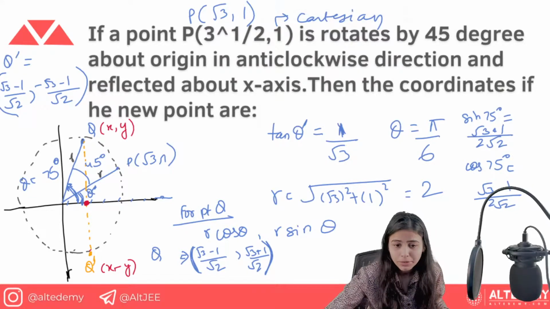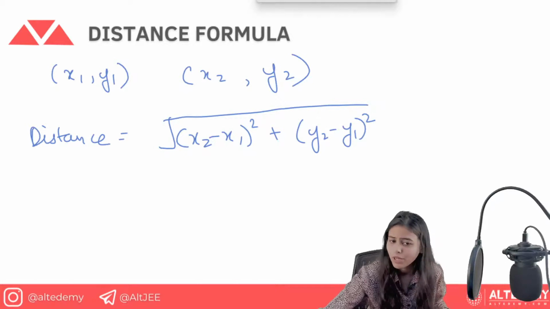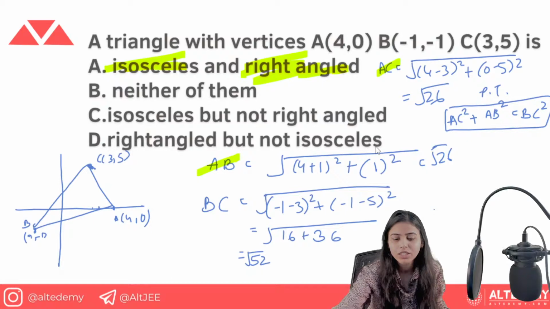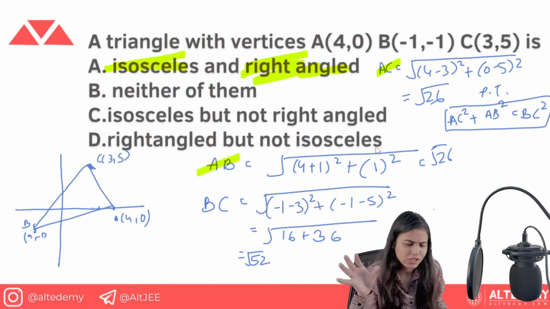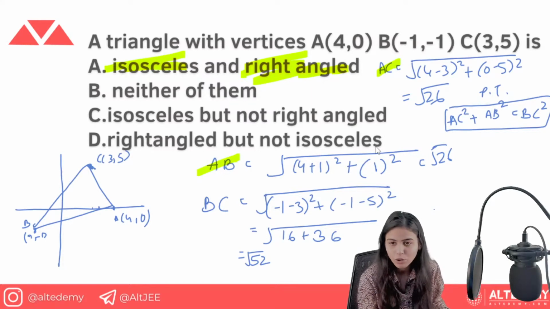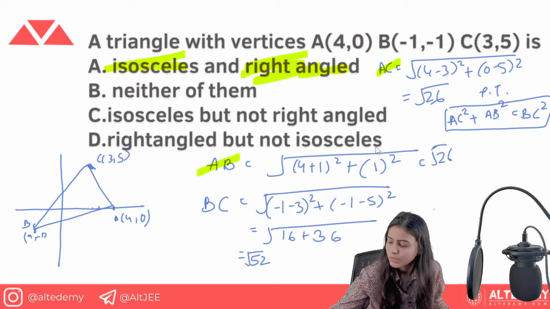Okay, simple thing. Distance formula, already knew it. Now moving to the third question, that was confirming whether the triangle was right angle or isosceles or both or neither of them. So firstly we just visualized the diagram, that this is how the diagram looks, and then we figured out the distances, and from those distances we calculated that two distances are coming out to be equal, that becomes isosceles, and from the three distances we calculated that it is following the Pythagoras theorem. From that Pythagoras theorem we calculated that this is going to be a right angle triangle.